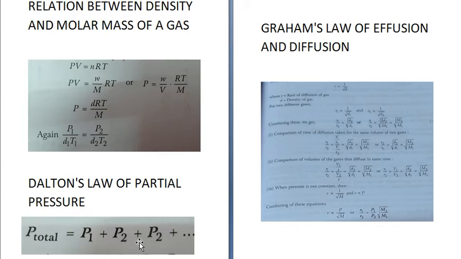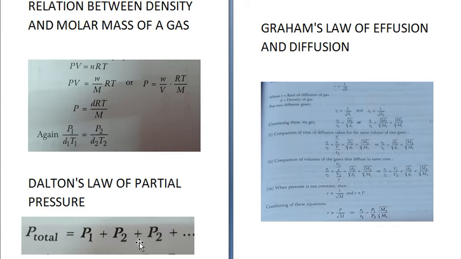Now, the partial pressure of a component is equal to the mole fraction of the component times the total pressure, and the pressure of a wet gas is equal to the pressure of dry gas plus the pressure of water vapor, or aqueous tension. So remember that, because in wet gas there is moisture present.